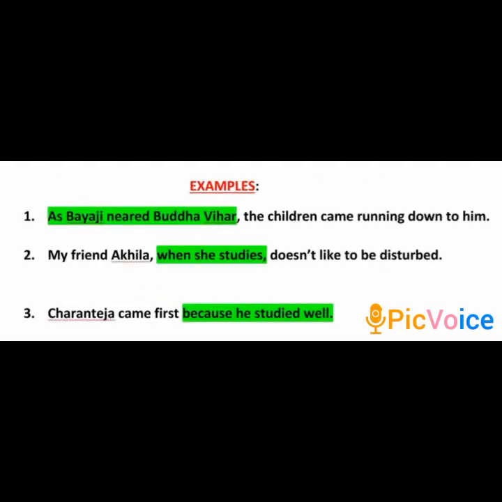Now before looking at the types of adverbial clauses, let us have a look at a few examples. The first one, as Bayaji neared Buddha Vihar, the children came running to him. This example is from your textbook. The highlighted part in green is the adverbial clause and as is the subordinating conjunction. Here the highlighted part, as Bayaji neared Buddha Vihar, is the adverbial clause because it qualifies the action in the following part. What is the action? The children running.